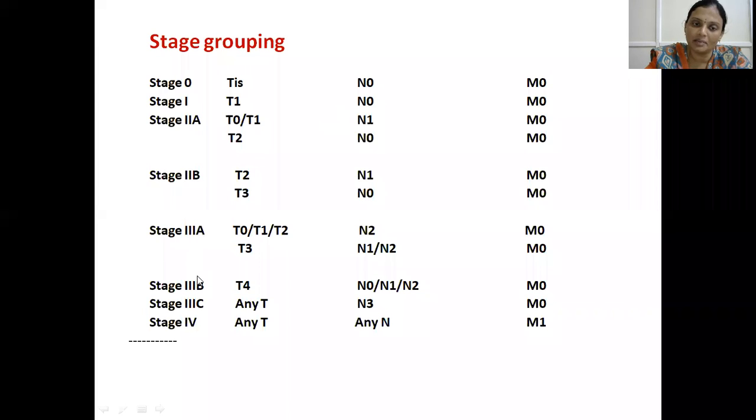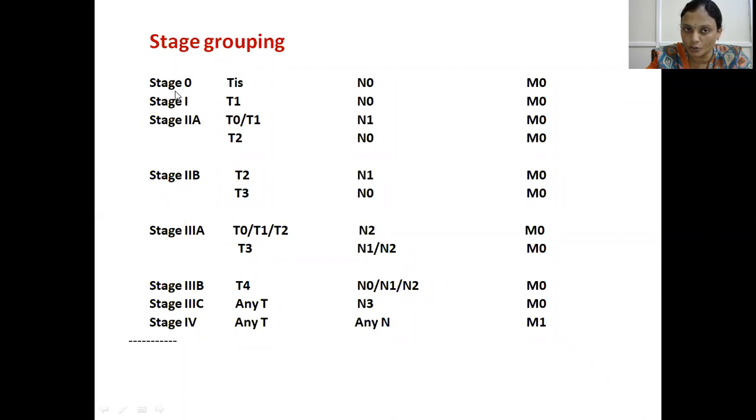Similarly, stage 3 is divided into A, B and C. Under 3A, either T0, T1, T2 with N2 nodes M0. If T3 is associated with N1 or N2 nodes with M0, it comes under 3A. Under 3B, T4 with either N0, N1 or N2 with no mets. 3C is any T with N3, with M0. So N3 means 3C. Any mets comes under the 4th stage.